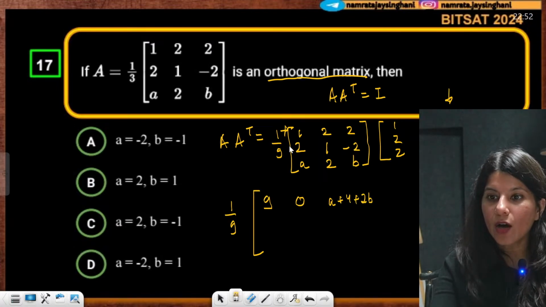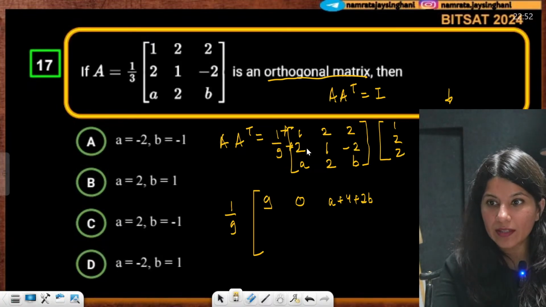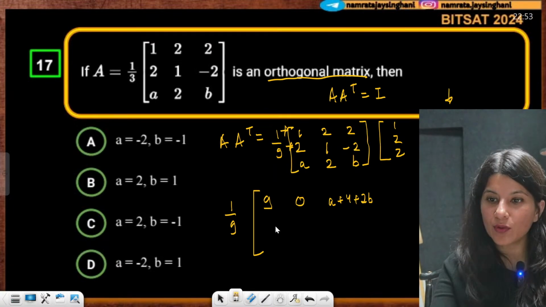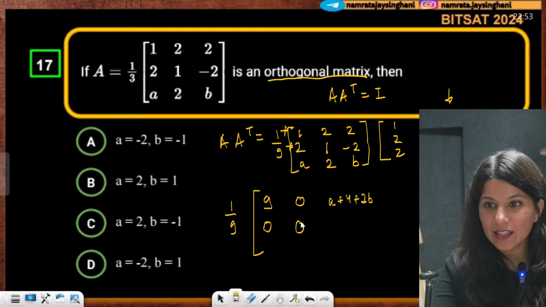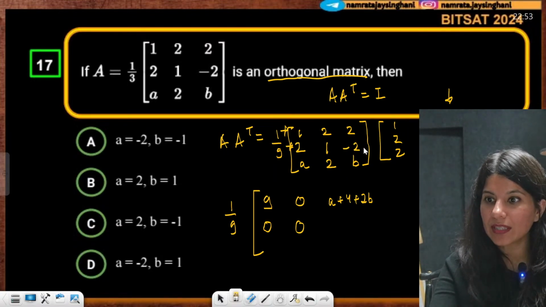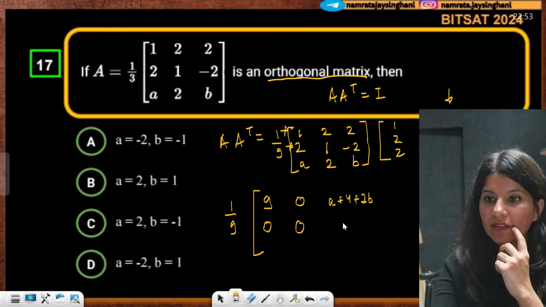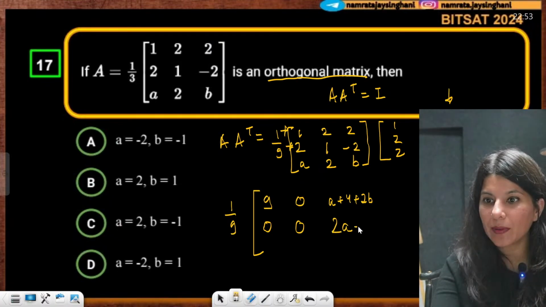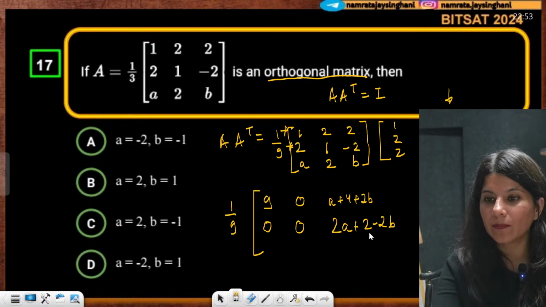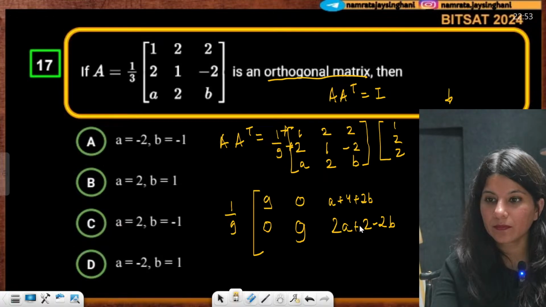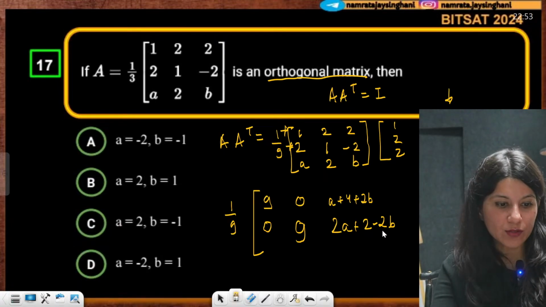Now this is row number 2 and column number 1. So 2 plus 2, 4, 4 minus 4, so this is 0. Then the second row, second column gives 9 already. Then the last thing is row number 2 and column number 3, which gives 2a plus 2 minus 2b.